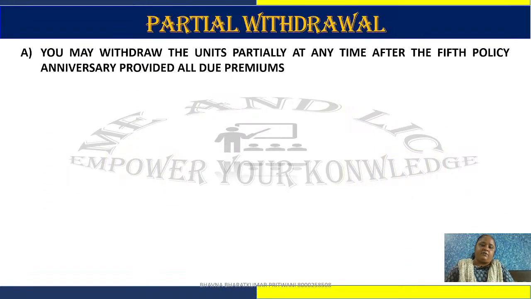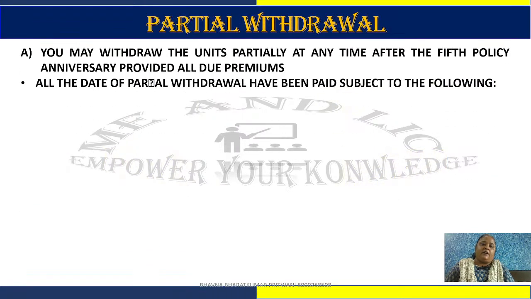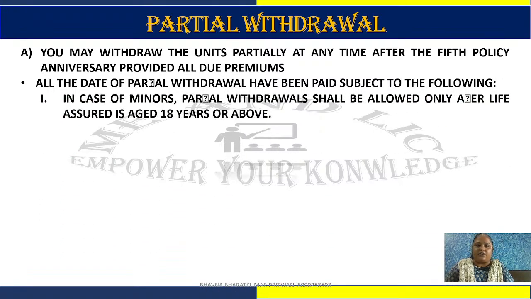Now, maturity benefit in this plan is fund value with a settlement option of 5 yearly or 10 half yearly installments. Partial withdrawal you can do in this plan after the fifth year, means from the sixth year onwards you can do partial withdrawal in this plan. Means if you don't want to surrender the whole policy, you can withdraw the money by partial withdrawal.